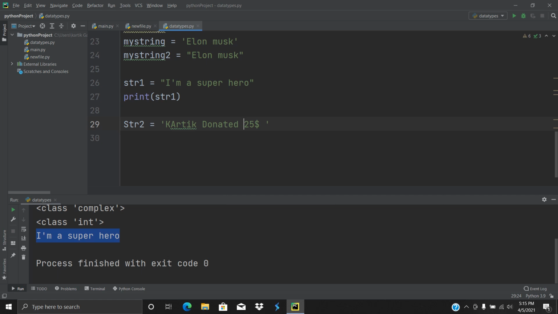Inside those quotation marks, you can type anything you want. Just do not type a single quotation mark alone inside those quotation marks. Suppose I want to type here Karthik's $25, you can see the string isn't completed. So if I want to use it here, I need to give a backslash.